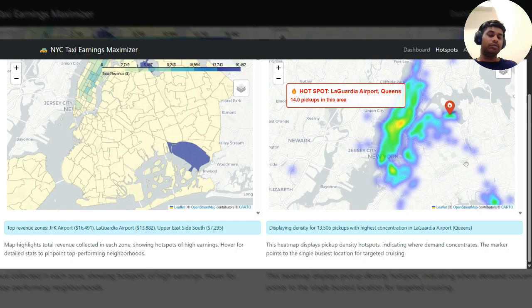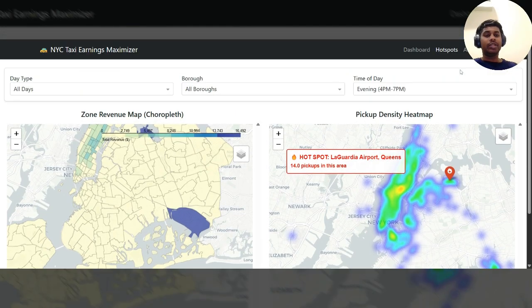So this gives an overview of the best pickup spots. And also below, we can see the density of the pickup spots, where 13,506 are from the LaGuardia Airport.